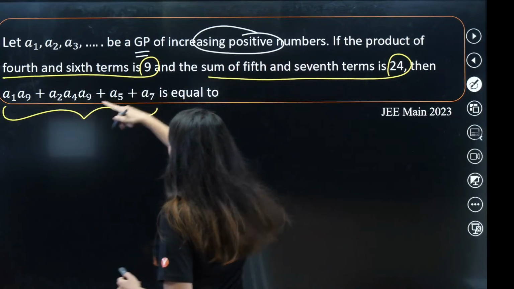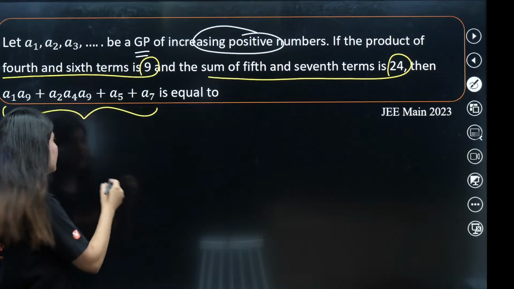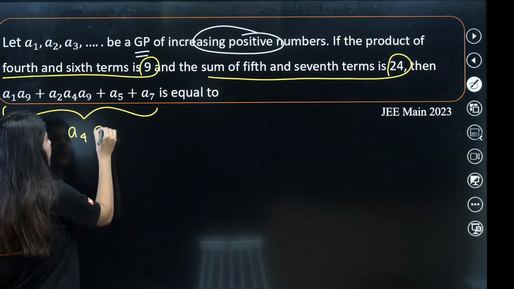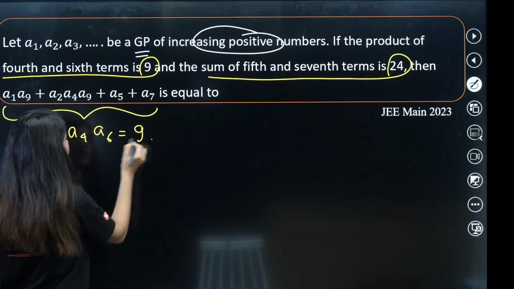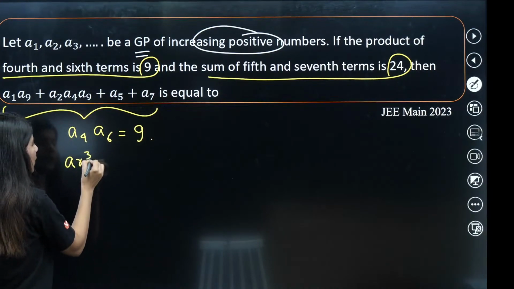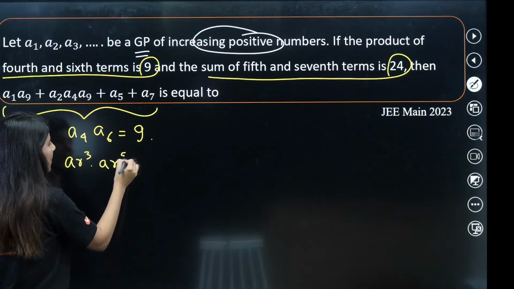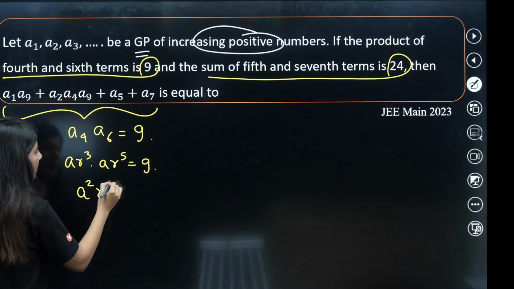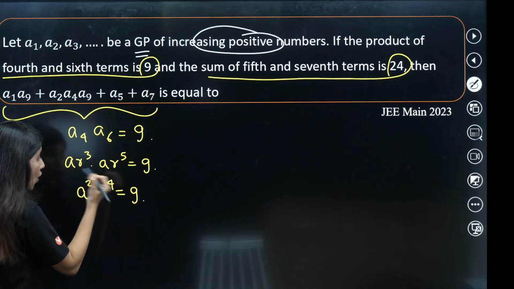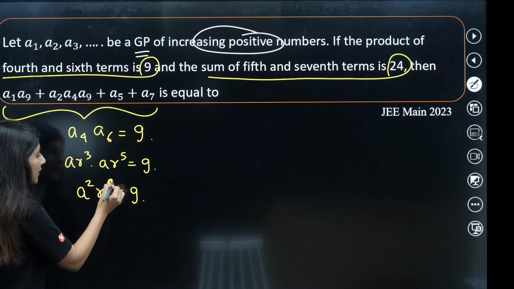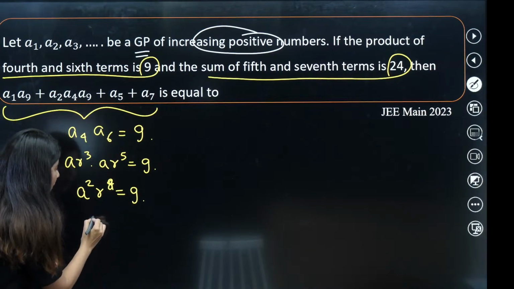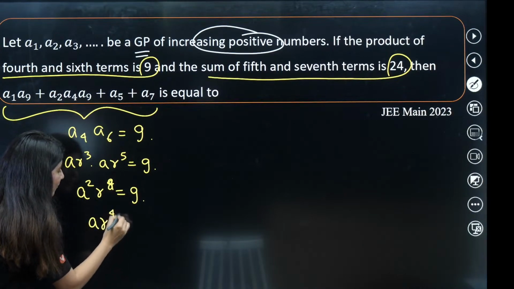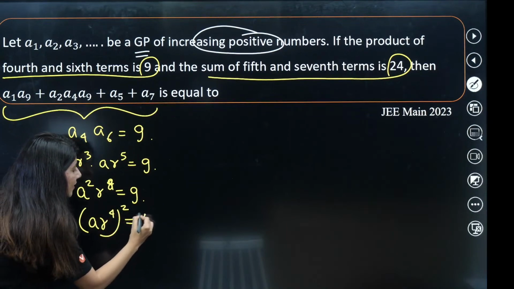So the product of fourth and sixth term. What is fourth term? So A4 into A6 is 9. What is A4? AR cube. What is A6? AR power 5 is 9. So this is A square R power 8, or rather you can write it as AR raised to power 4, whole square, is given as 9.